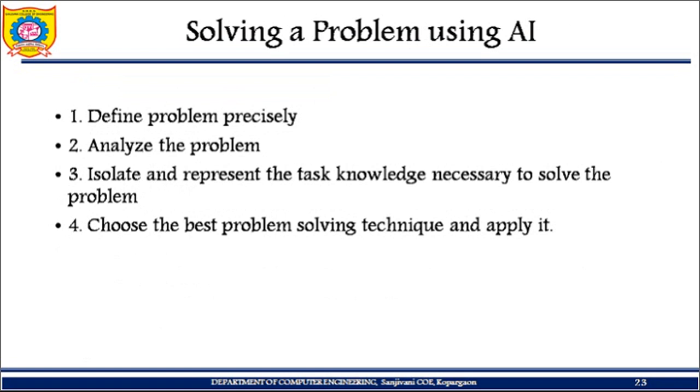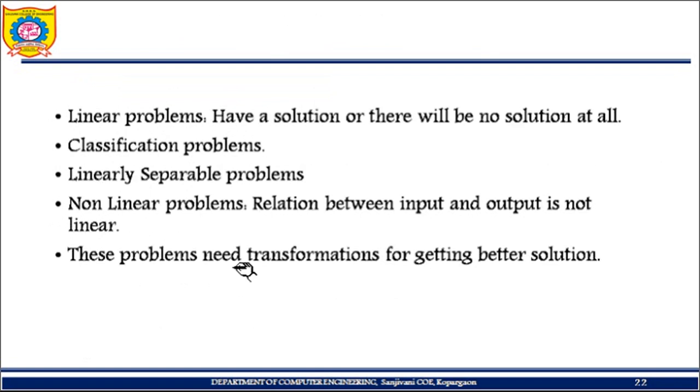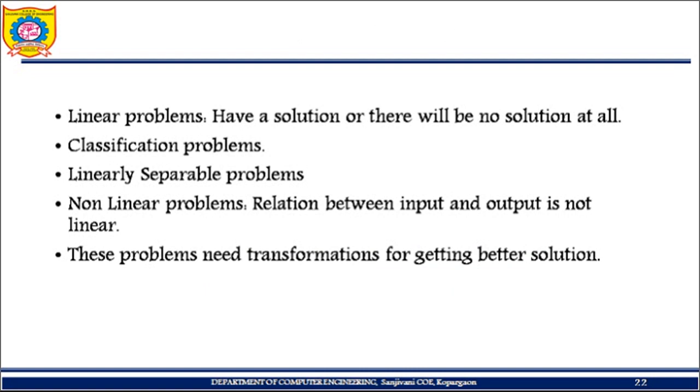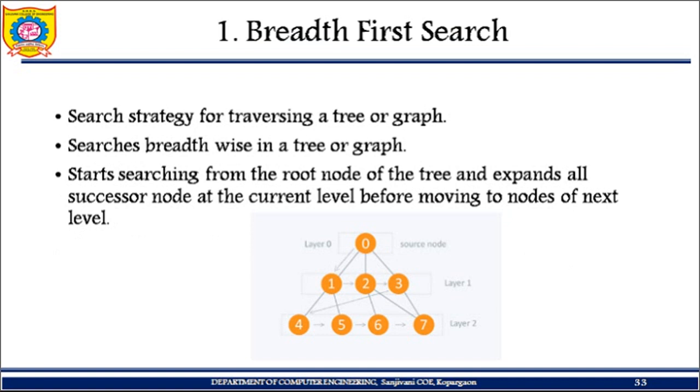We have talked about types of problems: structured problems and unstructured problems. Now it is uninformed search and informed search. We have already covered types of problems.